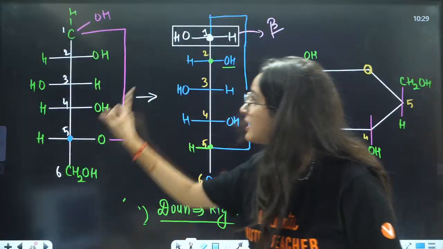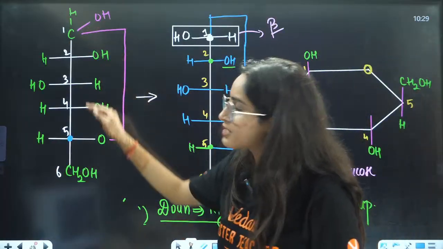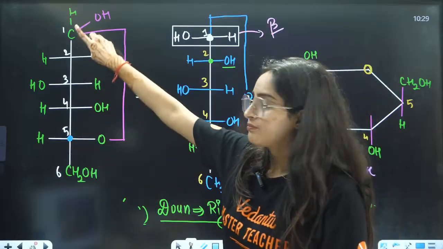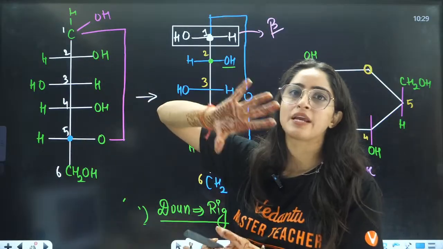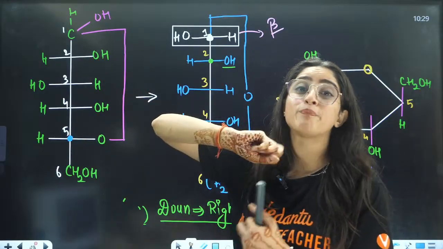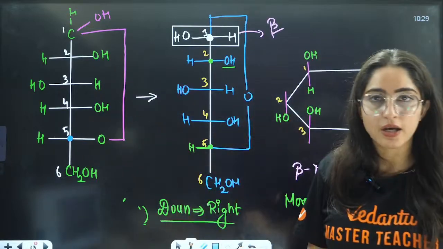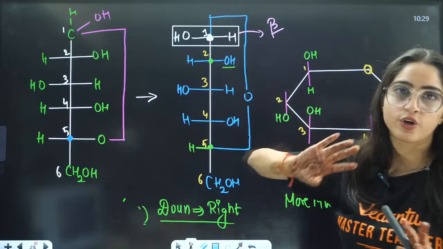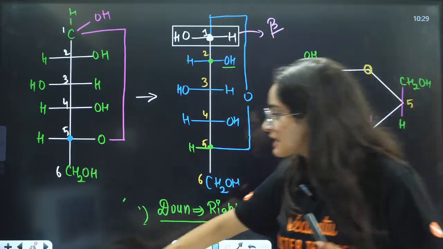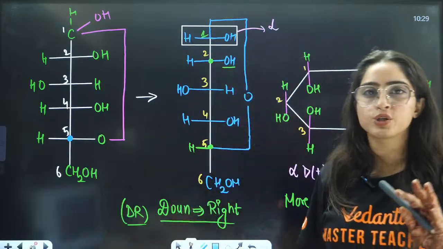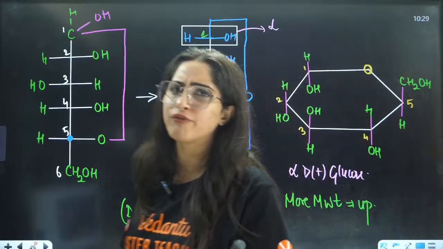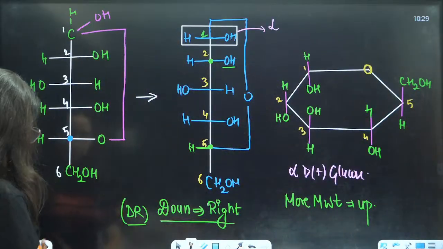But in the cyclic structure, because of the reaction of the first and fifth positions, it will just exchange the hydrogen because of the pi bond polarity. What will happen? They will form a cyclic structure, and in this cyclic structure you can define alpha and beta. Now because we have done glucose in detail, fructose will be easy for you,